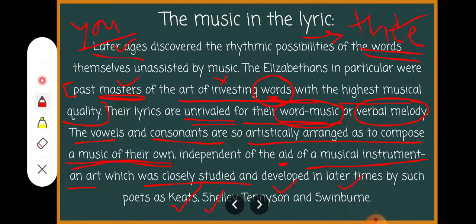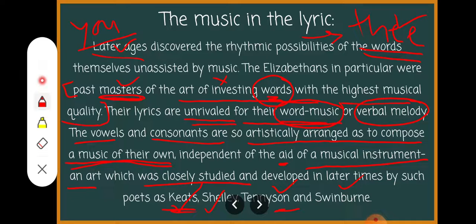These are the poets. These two are the romantic poets. This is the Victorian poet. So these poets developed the skill. After a few years, there comes the refinement. The earlier lyric was not refined, in the context that the words were not quite musical in the lyric that was written.